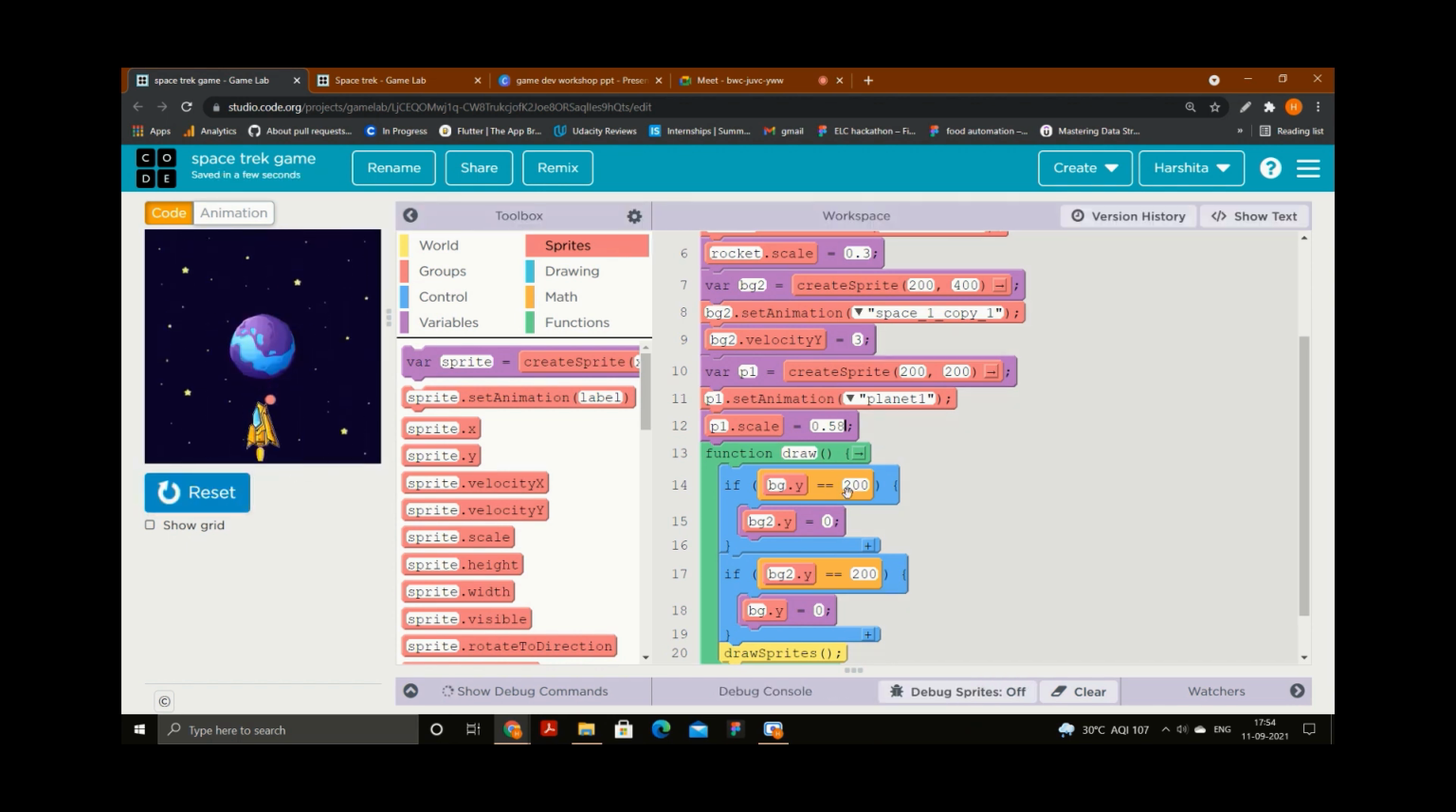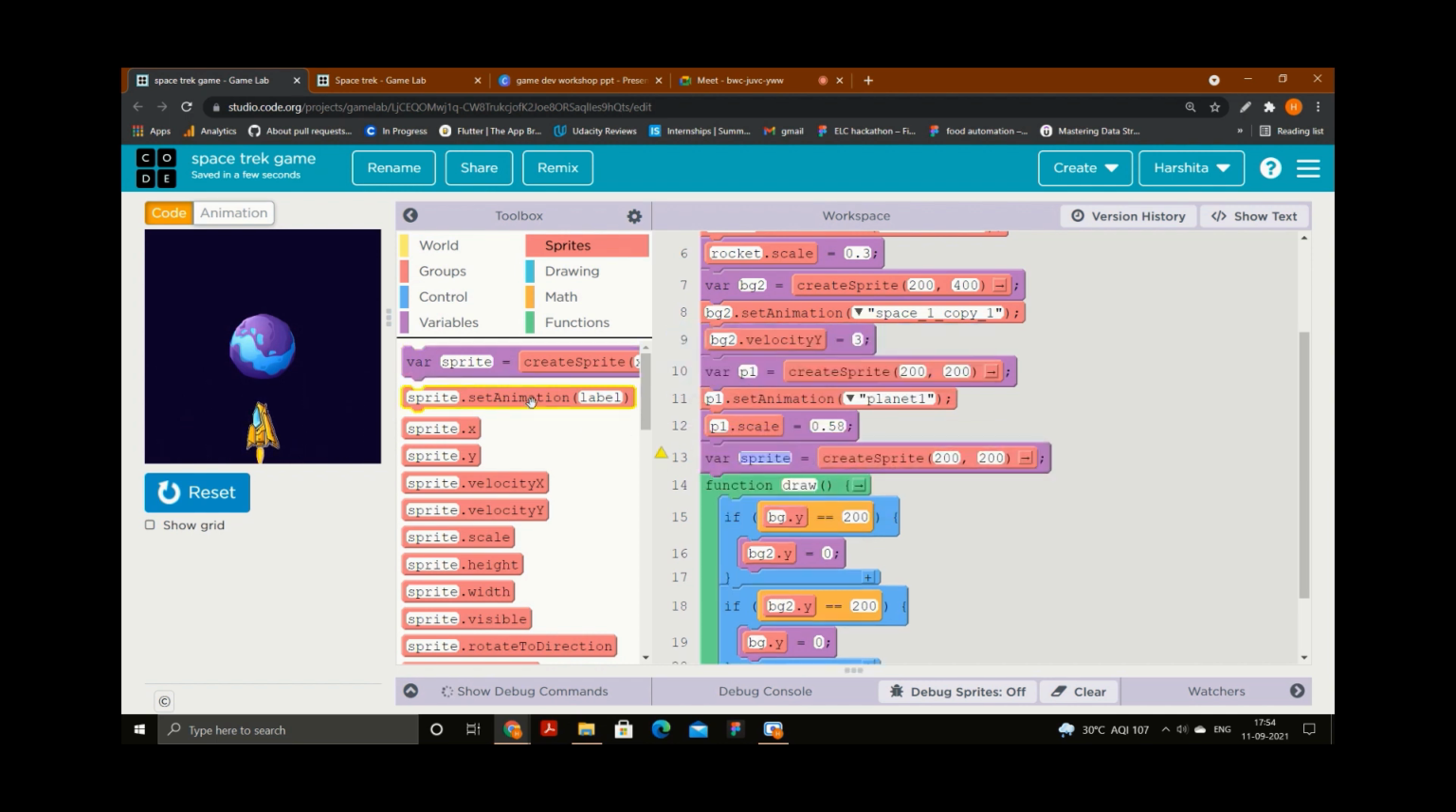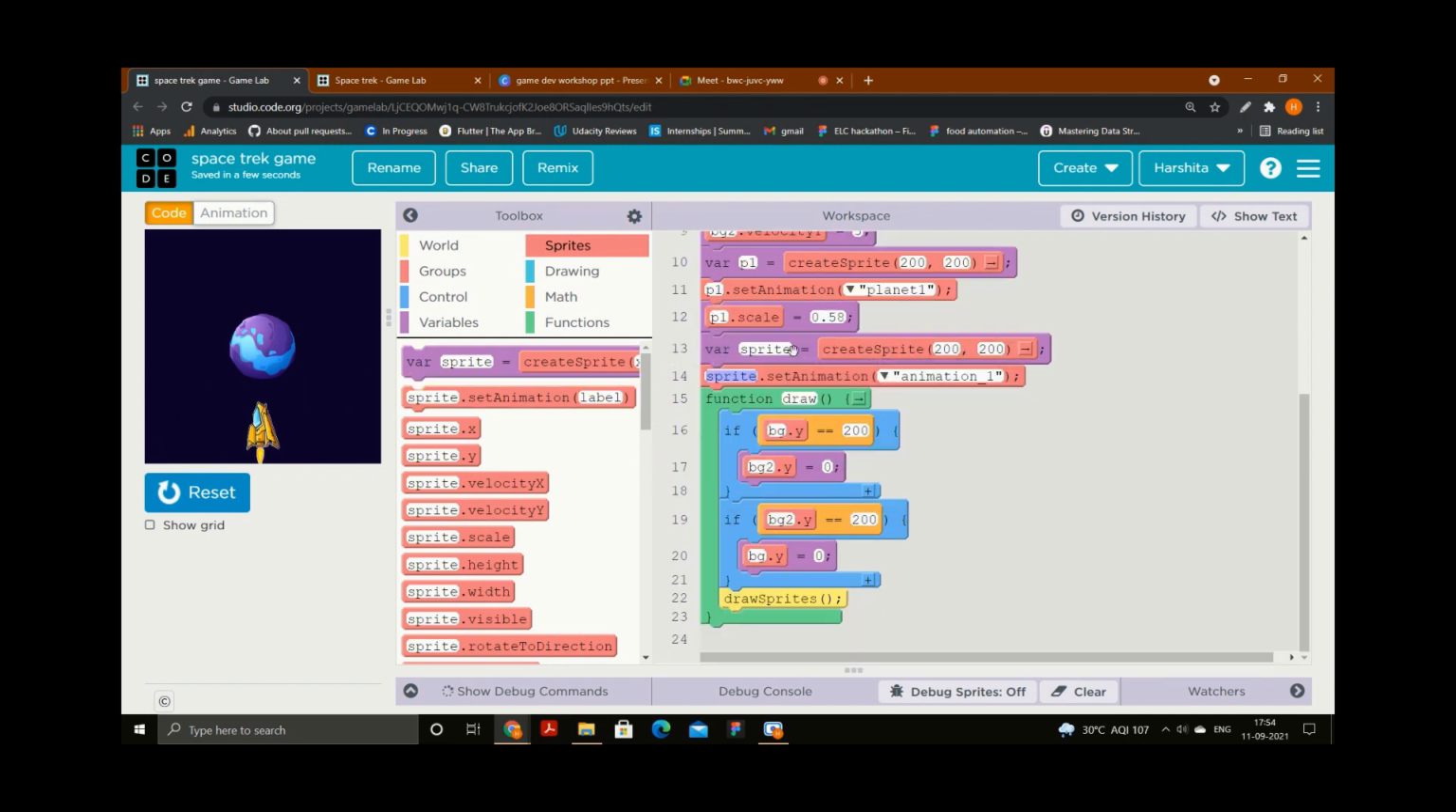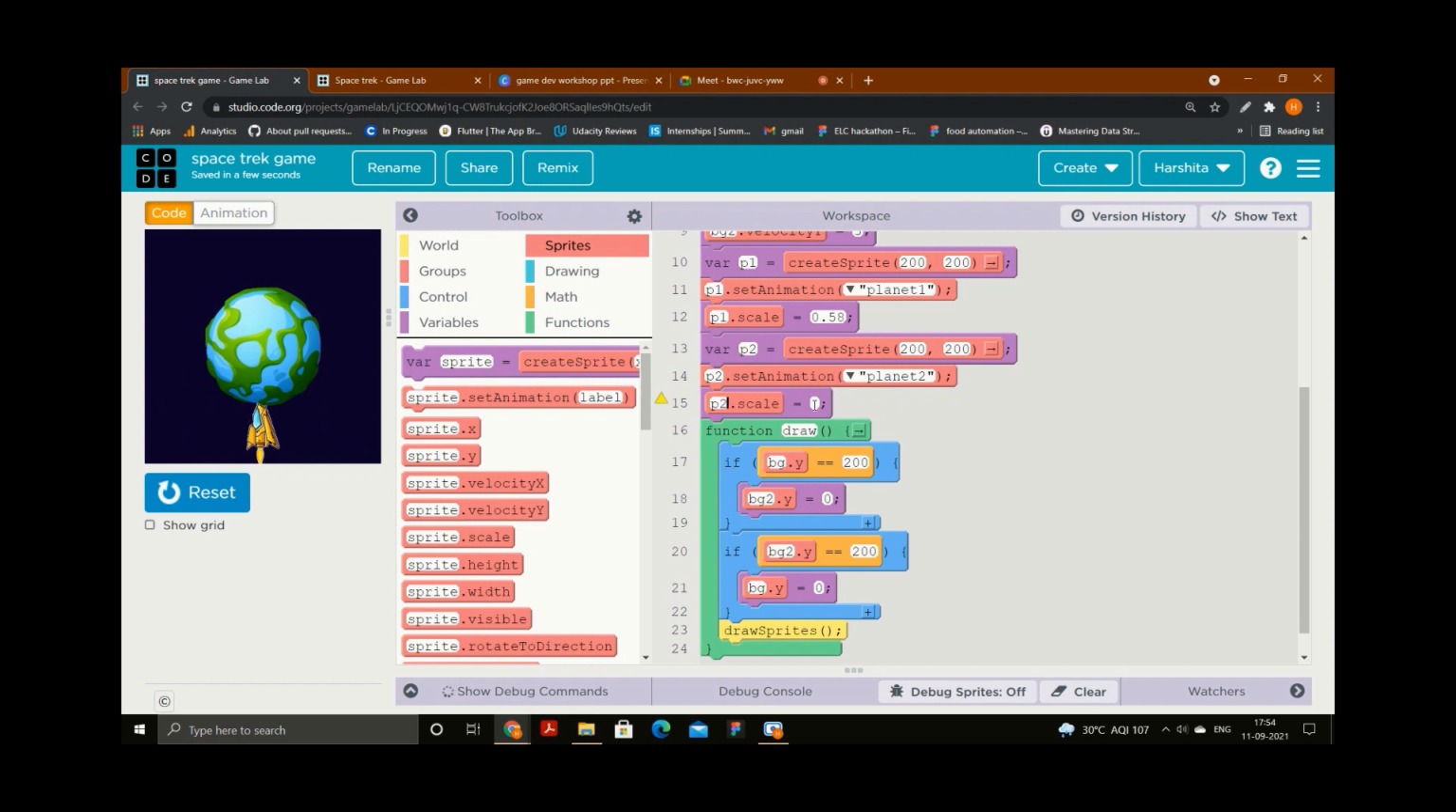Similarly, what I will do next is add other planets as well. This is my P2. Don't forget to select the name of that animation. It's very big, so I need to scale it down. P2 dot scale. I will give the same size to all the planets. It's not mandatory. You can keep a few planets small and a few big. It's your choice.